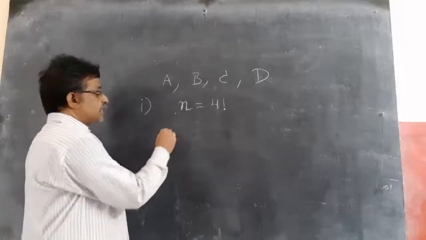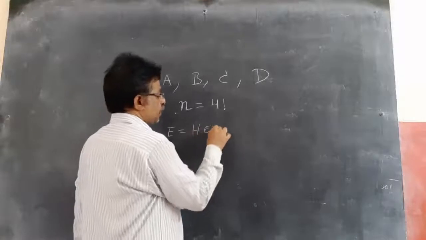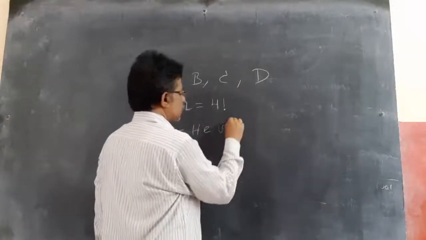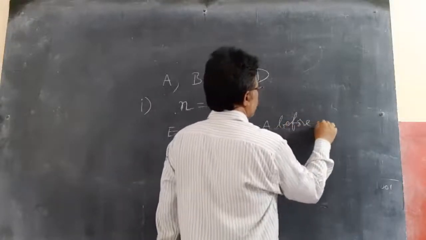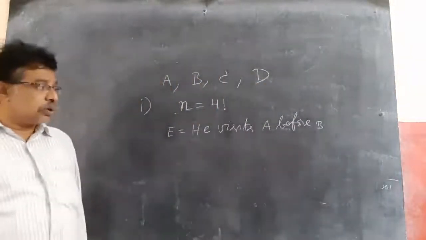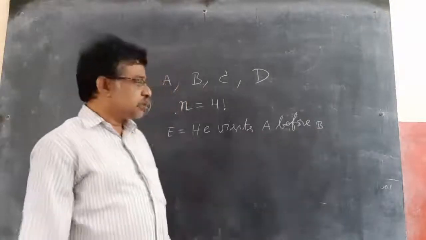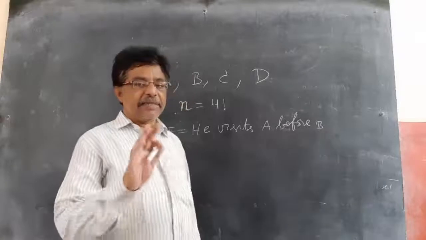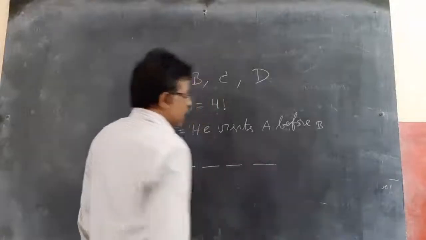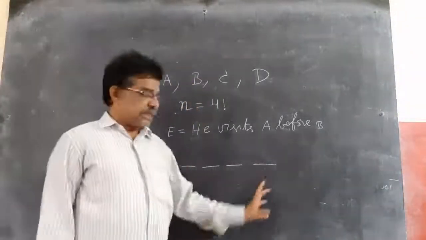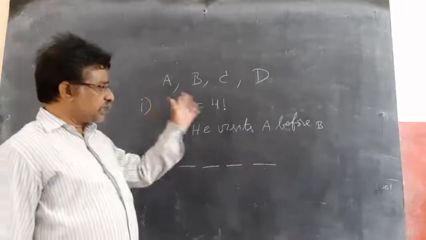Now, what is the requirement saying? E is the event that he visits A before B. A before B means first he should go to A, then only he should go to B. So the order should be A and B. Remaining he can visit like anything. So this is an arrangement of four things in four places.